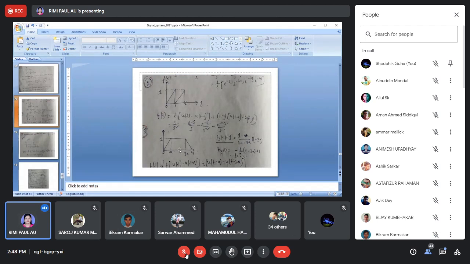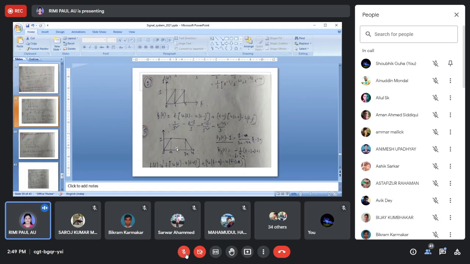So before going to this, we can see here this problem. Question number 2. This problem you can get in the GATE examination, but in a shifted form. And there the question was to find out the energy of this signal.